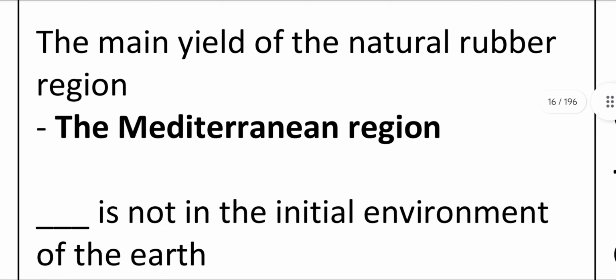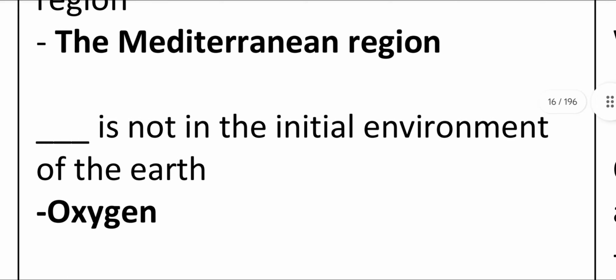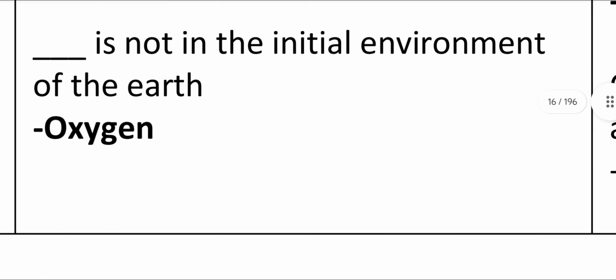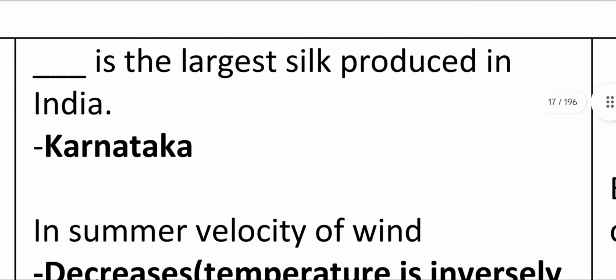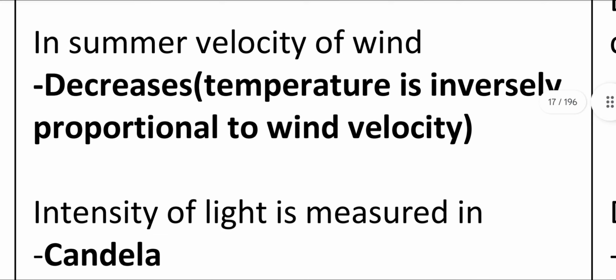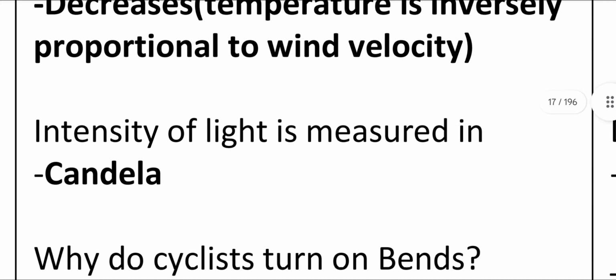The main yield region of natural rubber, the Mediterranean region. Which is not in the initial environment of the earth? Oxygen. Which state has the highest silk production in India? Karnataka. In summer, the velocity of wind decreases. Temperature is inversely proportional to the wind velocity.